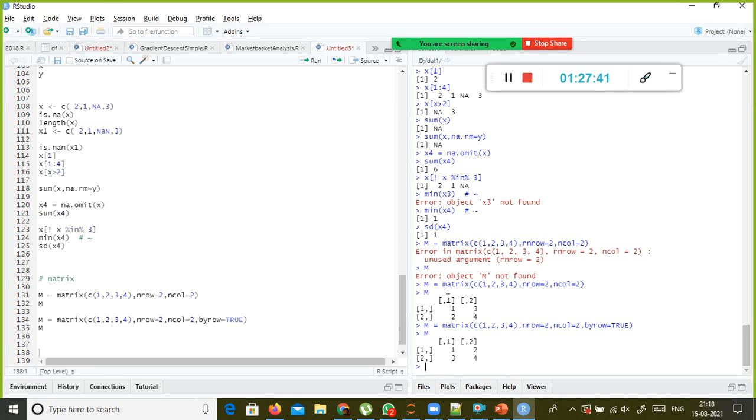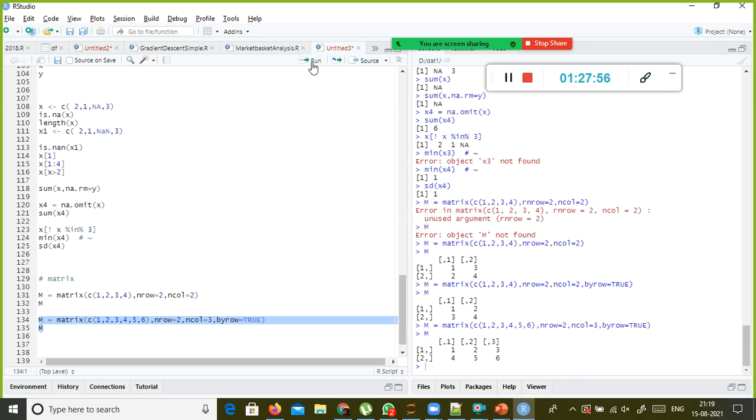Okay, let me do one thing. I'm going to create 4, 5, 6 and 2 cross 3, so the number of columns is 3. Here 1, 5. Okay, 7 and 8, we'll have one more thing.